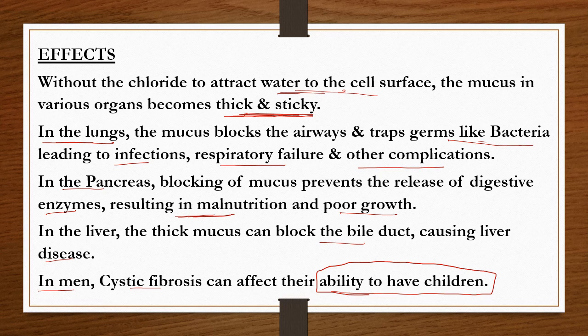In the pancreas, it blocks the release of digestive enzymes, and in the liver, it blocks the bile duct, causing liver diseases. In men, cystic fibrosis may block the vas deferens or the male reproductive accessory ducts. As a result, it leads to infertility in men.